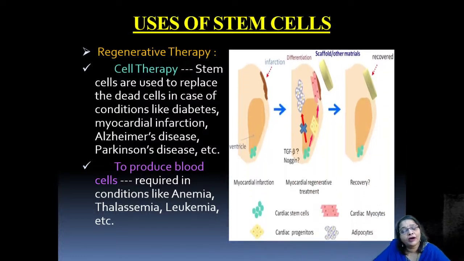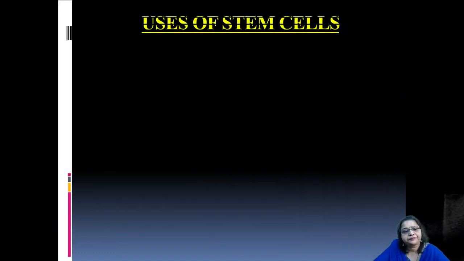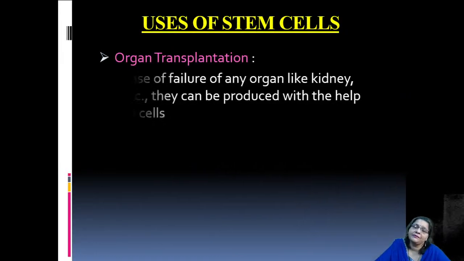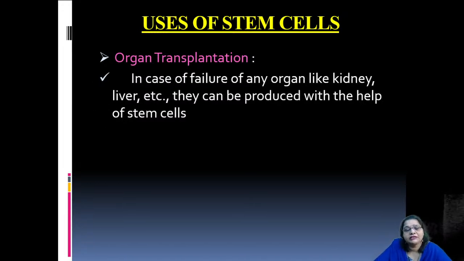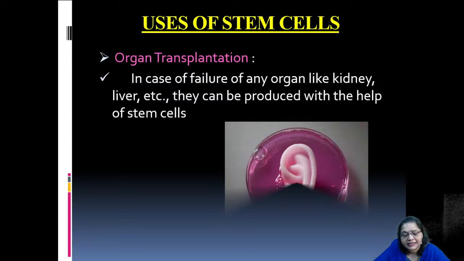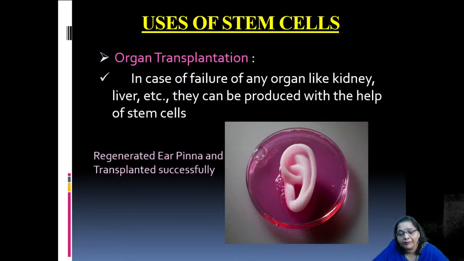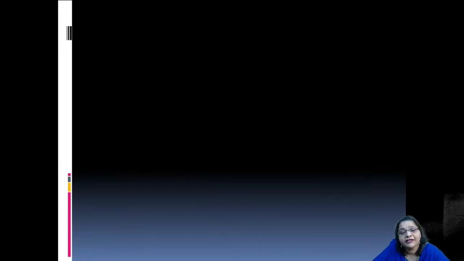Right? So you can see here the picture. I explained the picture of the myocardial infarction, which was recovered by regenerative therapy. Another use of stem cells is in organ formation. When the organs are regenerated, they can be transplanted. So under organ transplantation, in case of failure of any organ like the kidney or liver, they can be produced with the help of stem cells. Here we have a small picture showing a regenerated ear pinna, which was transplanted successfully in recent times.